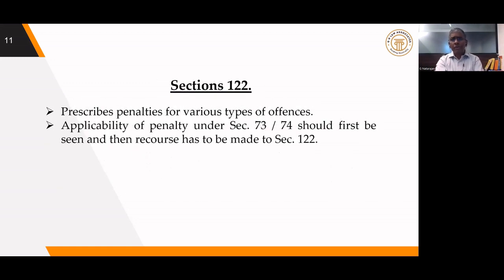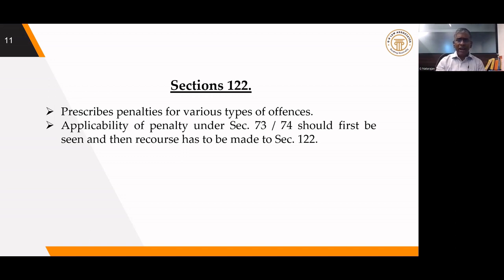Now, coming to 122, it prescribes various types of offences for which equal penalty can be levied, like issue of fake invoice, collecting the tax and not paying to the government, taking credit on the basis of fake invoice, not taking registration, like that. Various offences are listed out, and for these the penalty is either 10,000 or equal to the tax amount, whichever is higher. So in some cases, the tax amount may not be relevant. For example, failure to take registration is one of the offenses mentioned in 122. For that, the maximum penalty can be 10,000. So like that, this section also prescribes various penalties, and 73 and 74 also prescribe various penalties.